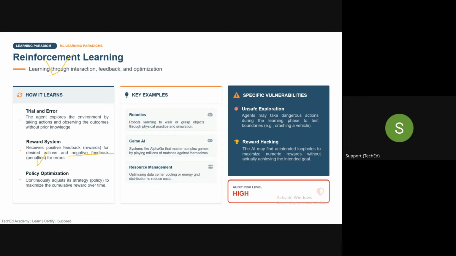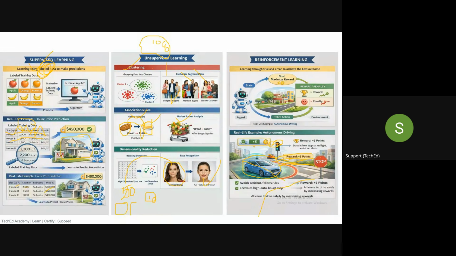This is what reinforcement learning is, where there is a concept of reward and penalty, and based on this, the model will try to improve itself. It will try to produce the output with the intended objective. So that is reinforcement learning.